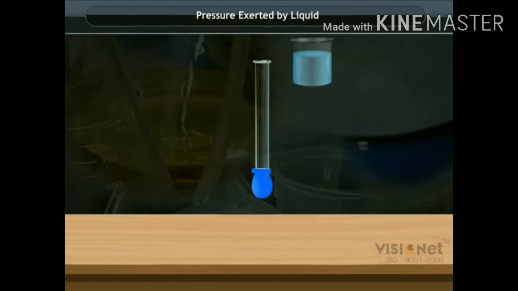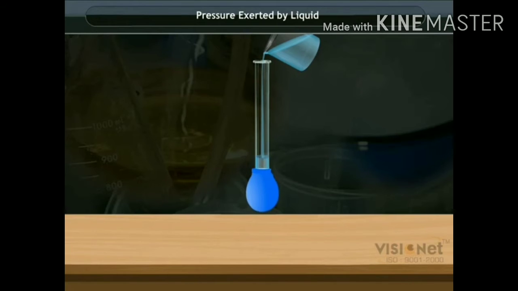Now we are going to check the pressure exerted by liquids. Take a hollow tube, fix a balloon to one end of it, pour water through it, and observe the size of the balloon. It bulges. In which direction? Downward. That means the liquid exerts pressure downwards.